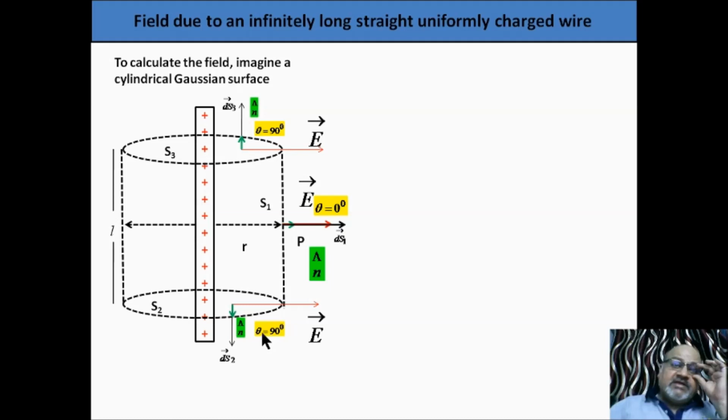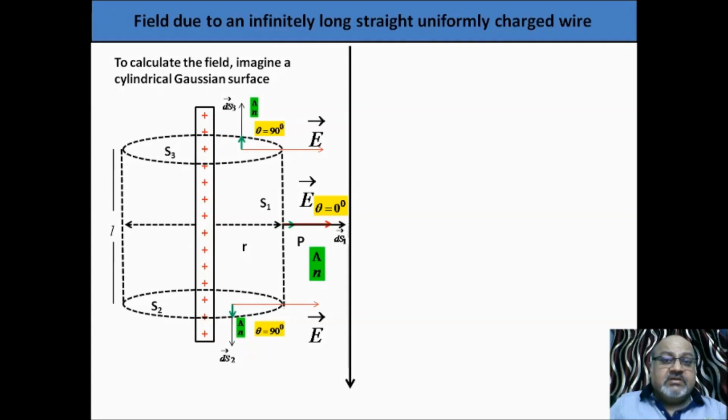So now what is the situation here? Only this curved surface contributes in producing net electric flux. These two surfaces are not contributing. So what is the total flux linked with this cylindrical Gaussian surface?